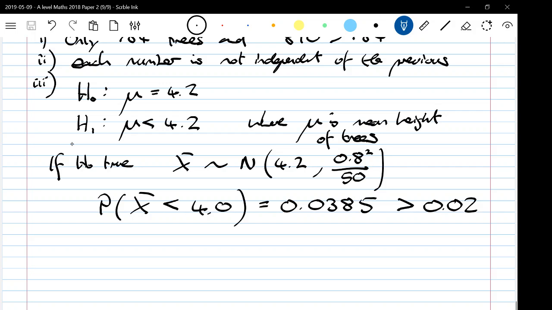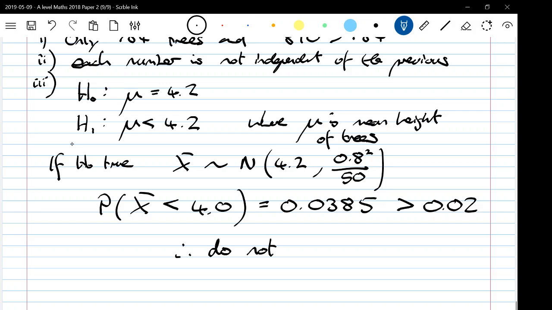It would have needed to be less than 2% for it to be significant under that significance level, but it's more than 2%. It's quite likely for us to get the result that he saw from the sample of trees. So there's not enough evidence to reject H0.